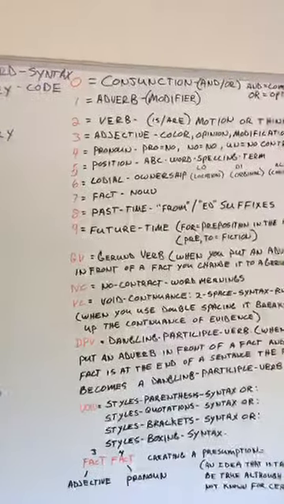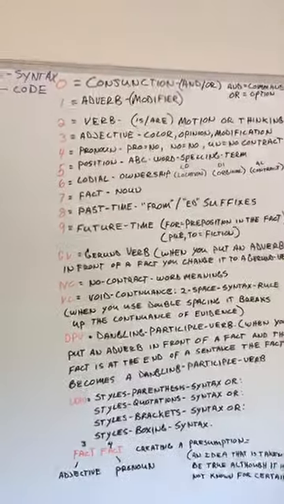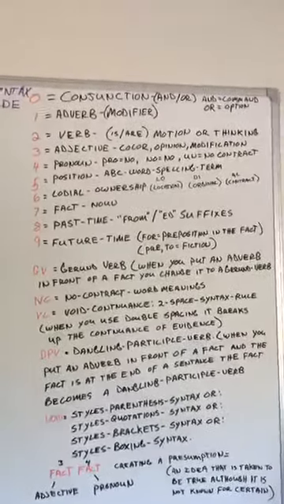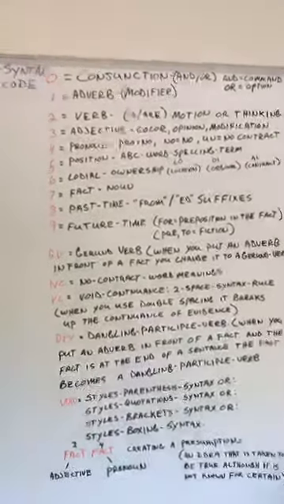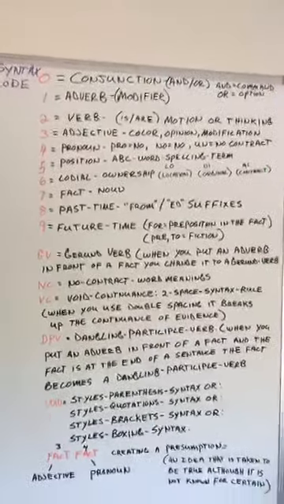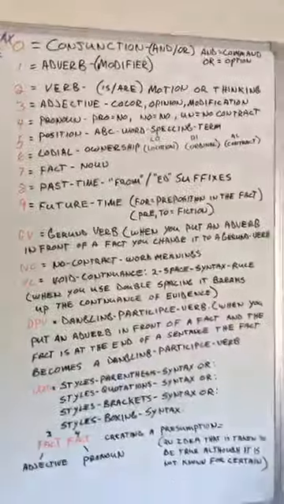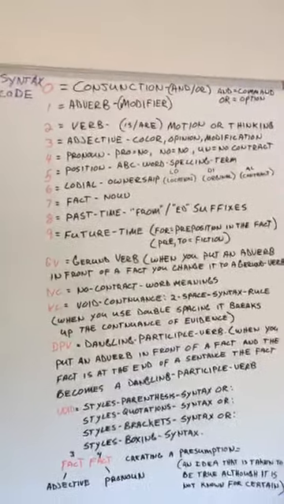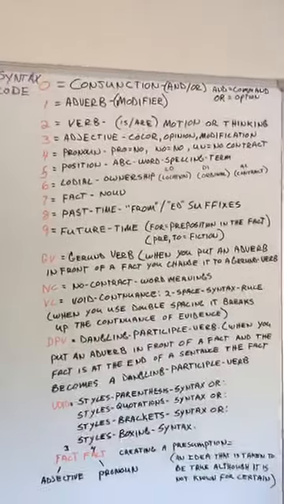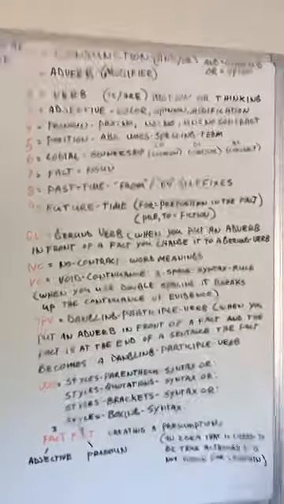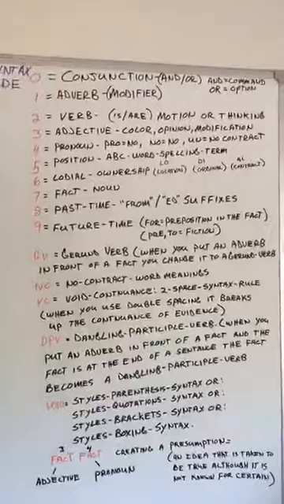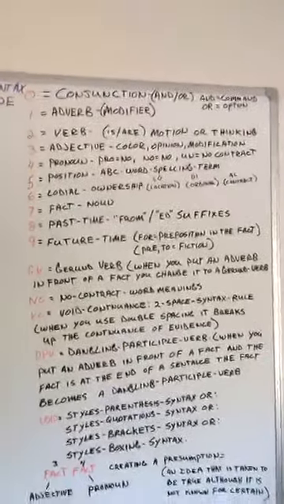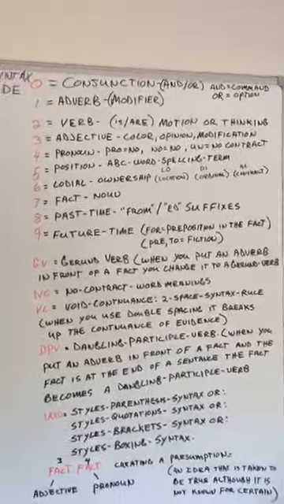I use 1 as an adverb, which is a modifier. 2 is a verb. Again, they lied to us in school. The only verb in the English language is and are. Running is not a verb. Jumping is not a verb. Playing is not a verb. Parking is not a verb. You must think first before you can do these conditions of a fact. So a verb is motion or thinking.